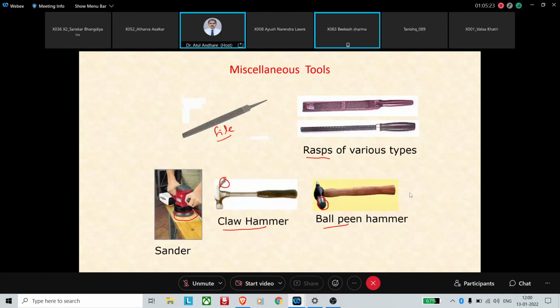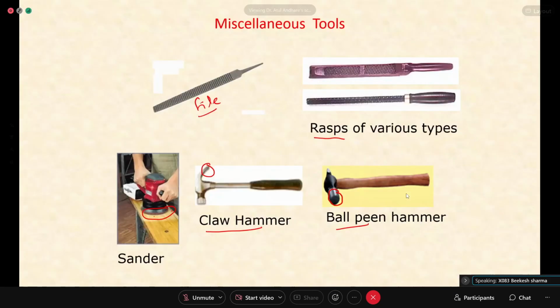Sir, if we fit screws in wood, that is also grooving, sir. That is not grooving. Okay, sir, but a cavity is also there. We are making some cavity. For normally fitting screws in wood, you don't need any hole to be drilled.